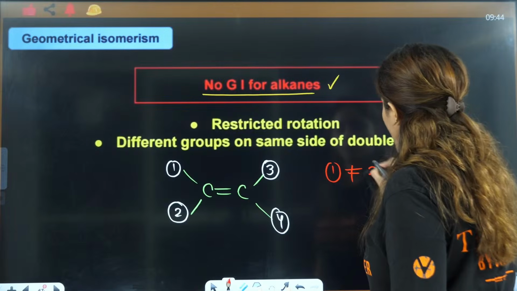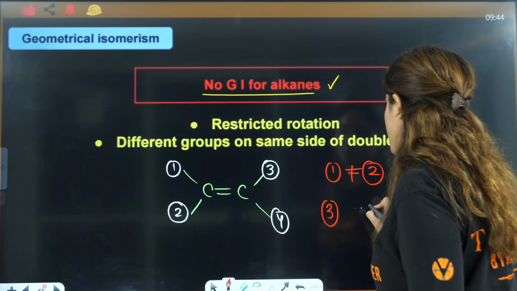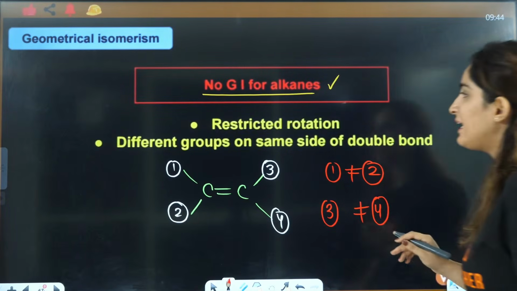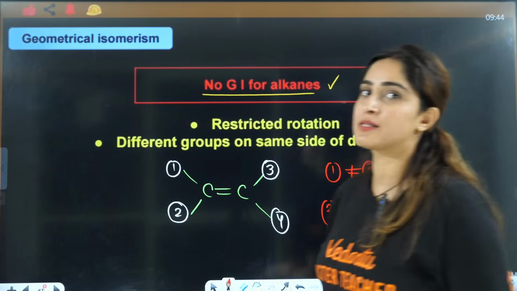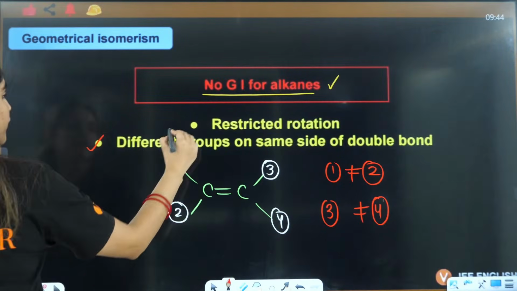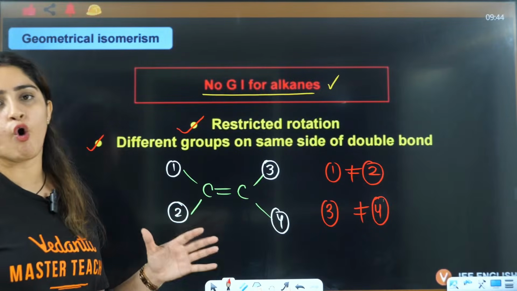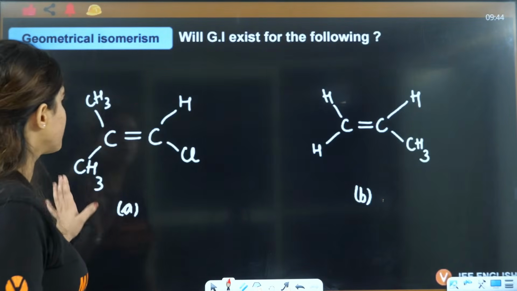This first group should not be equal to the second, and this third group should not be equal to the fourth. Only then is geometrical isomerism possible. That means different groups on the same side of the double bond, right? That is the condition, right?